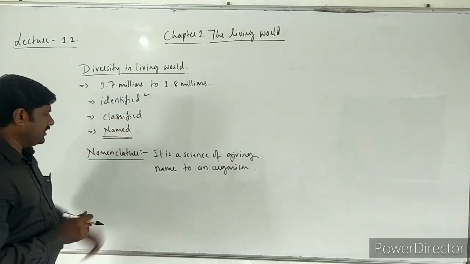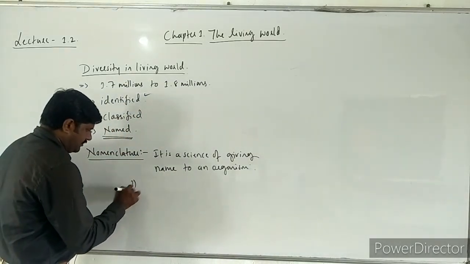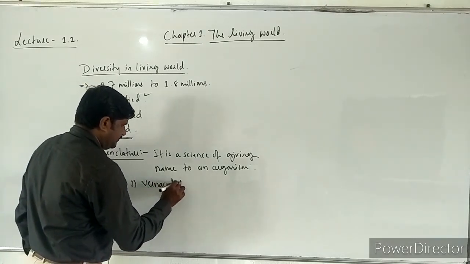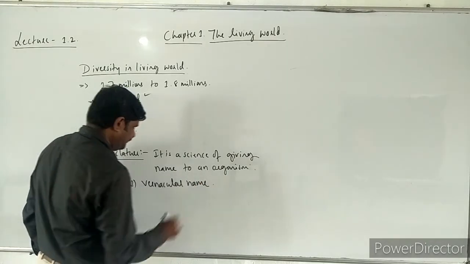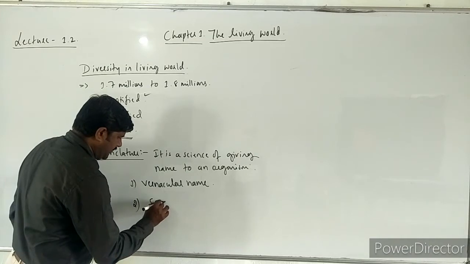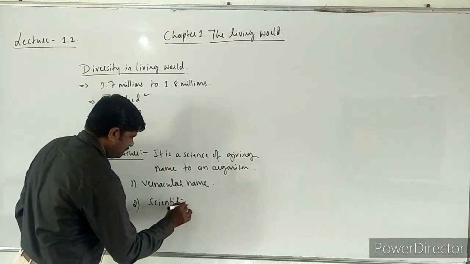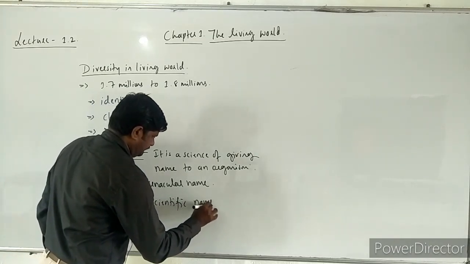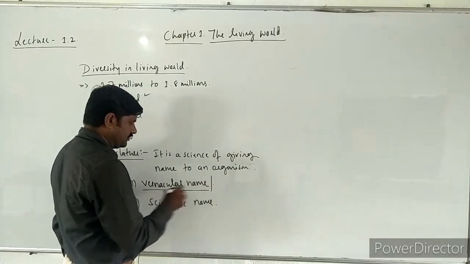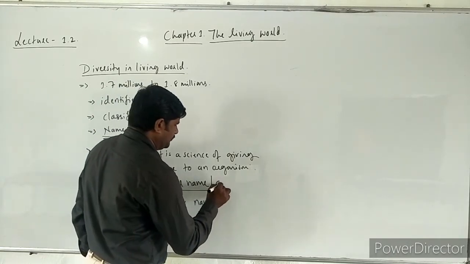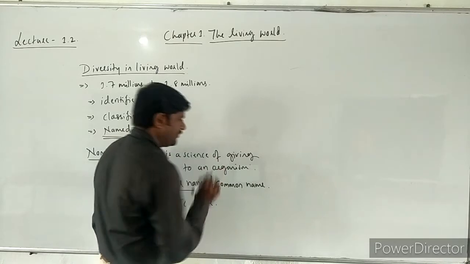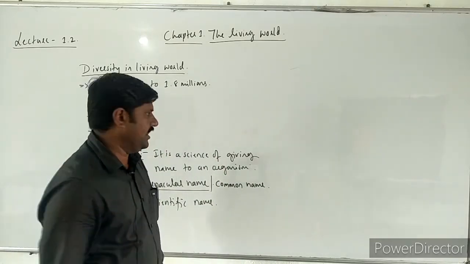That way, nomenclature is of two types. One is vernacular name and the second one is scientific name. First of all, we'll go through the vernacular name, which is also known as common name.